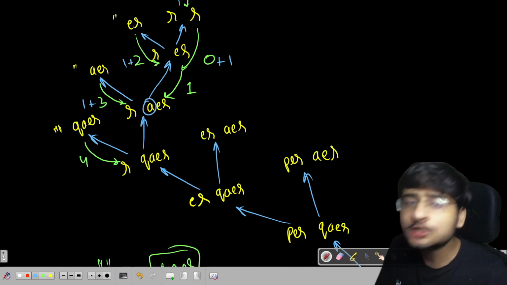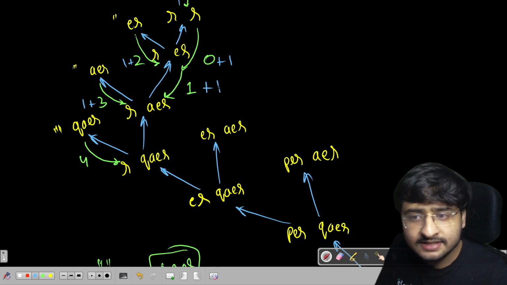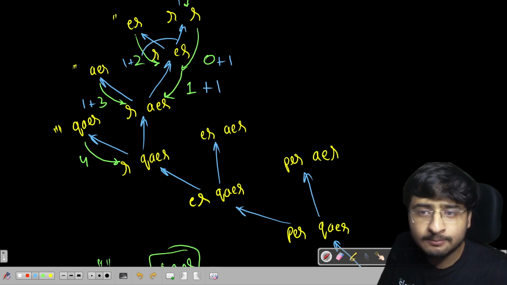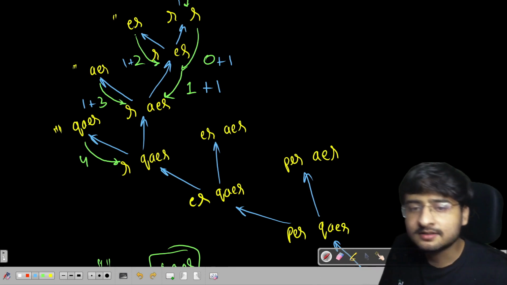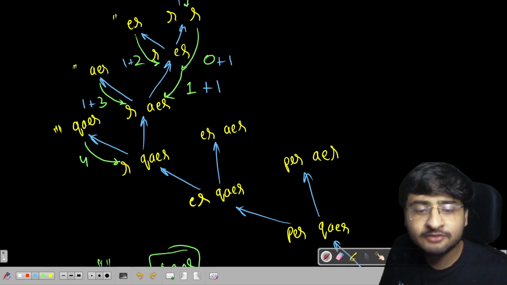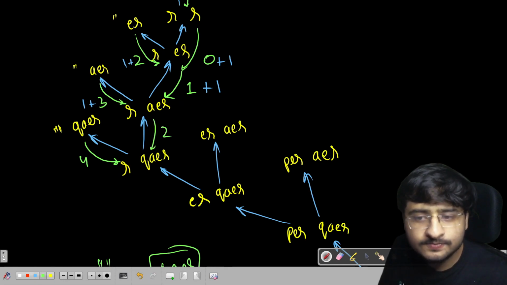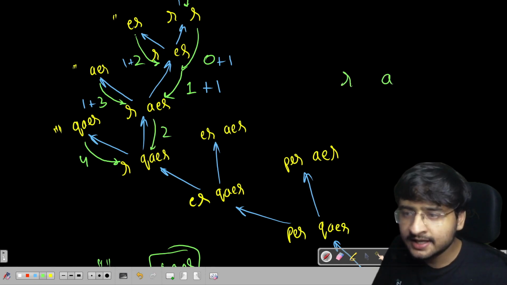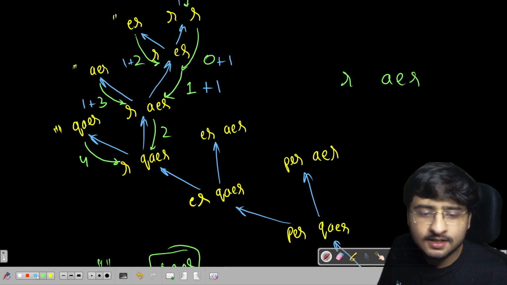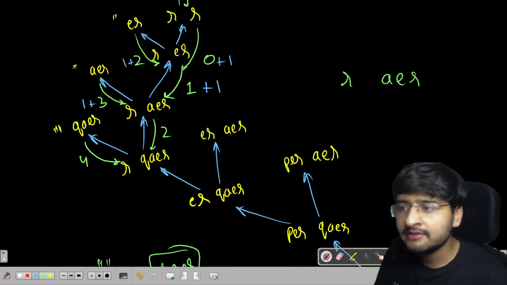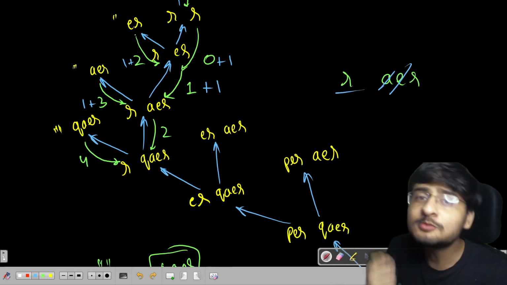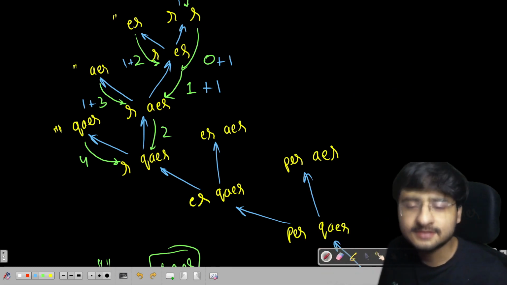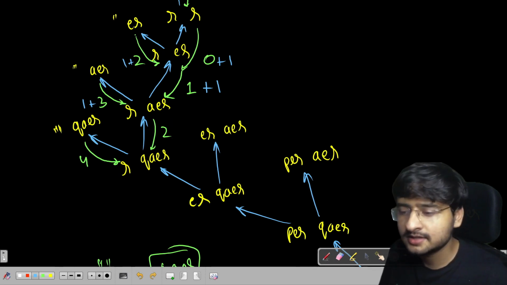If I delete this A on the other hand, I have deleted this A, so one move to delete A plus one coming from above to make both of these two remaining things equal, right? So what is better, 4 moves or 2 moves? That's definitely 2 moves. I'm going to return 2. Let's look at it separately. R, A, E, R. Here, what is the best thing? I will delete these two A and E and I'll have both the strings equal. I have taken 2 moves to make them equal. I hope you are getting this, right? So 2 is returned from here, correct?